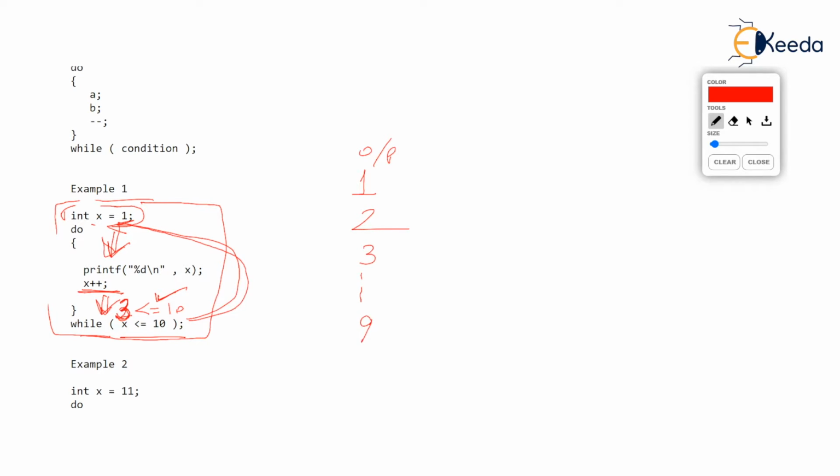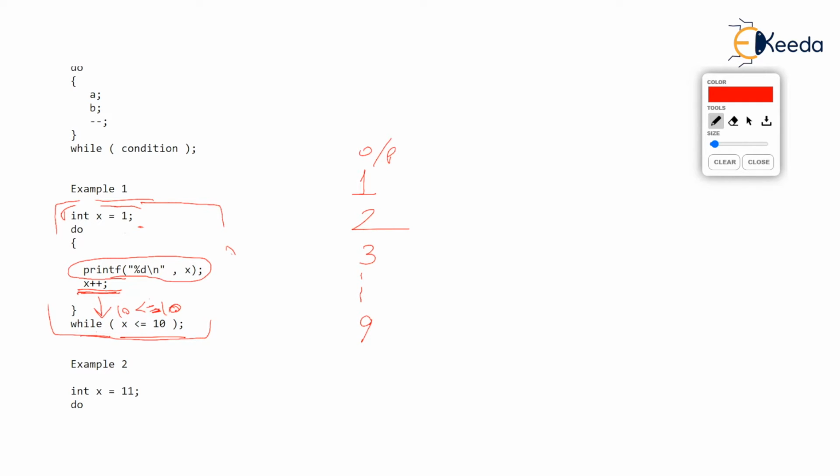Let's see what happens after 9 is printed. So let's say at the moment 9 is printed. So what will be the output? After printing 9 by the printf, x plus plus makes x as 10. Now when x becomes 10, while checks is 10 less than or equal to 10, which is true. 10 is at least equal to 10, isn't it?